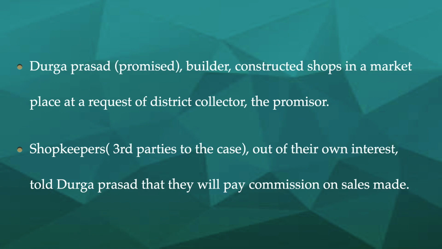So, who came forward first? The district collector came forward and gave the opportunity or gave the offer to Durga Prasad to build the complex shops. Next, shopkeepers, that is, whoever in the complex has occupied the individual shops to make retail trade, those shopkeepers out of their own interest, remember they are third party to a contract. The contract was only between whom? Durga Prasad and the promisor, that is the district collector. These shopkeepers are a third party to the contract. Let's see what they did.